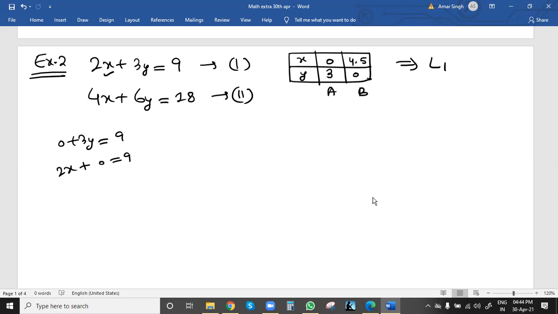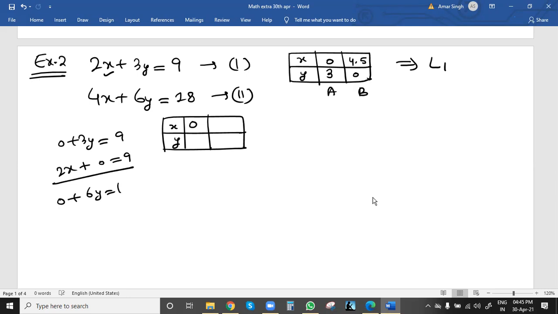For the second line L2, we'll use the second equation. We'll draw one table, same method, x then y. First we'll take x value as 0. So this becomes 0 plus 6y equal to 18, so y will be 3 because 18 by 6 is 3. Now let us take x equal to 3.